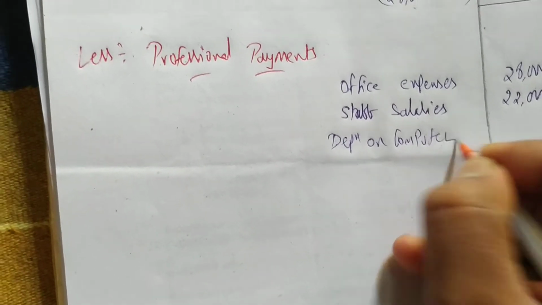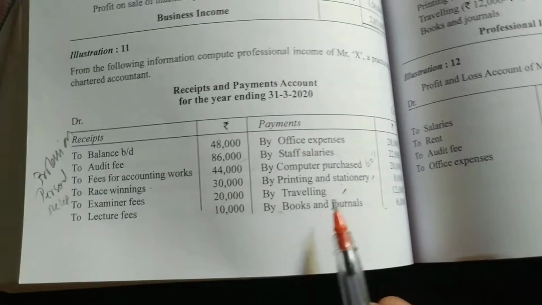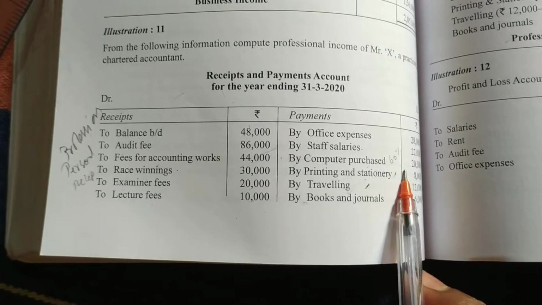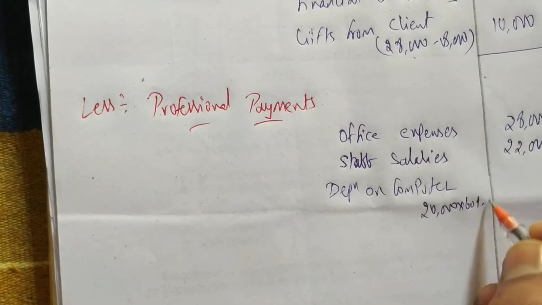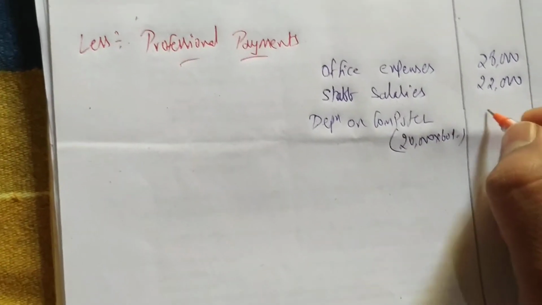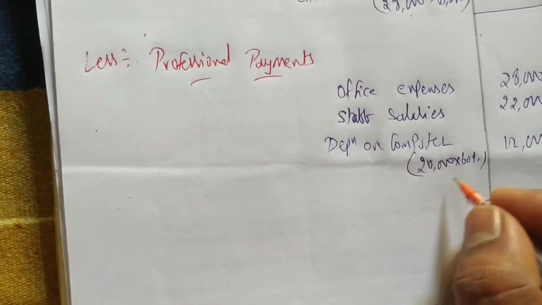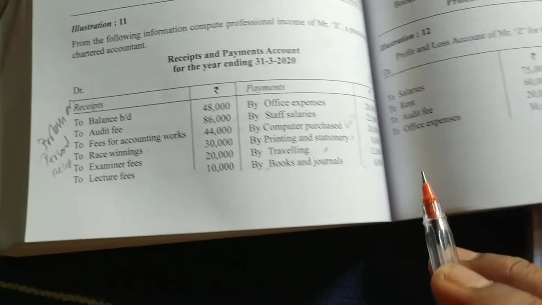See, we have to write revenue items. Computer purchased is an asset. We should not write that asset, right? So how much he purchased is 20,000. So for 20,000 you have to remember the rate of depreciation on computer is 60%. You have to remember this. Okay. So we are getting 12,000. 20,000 at 60% is 12,000.